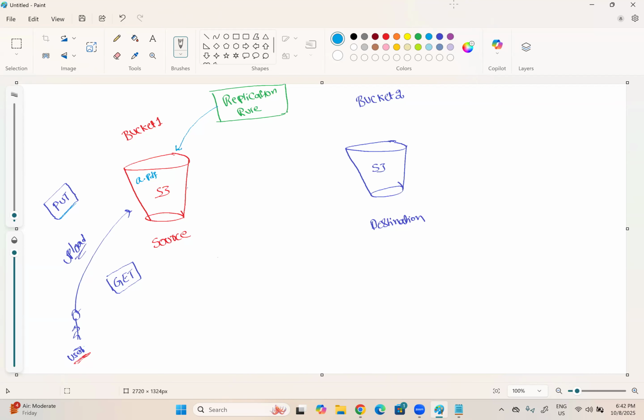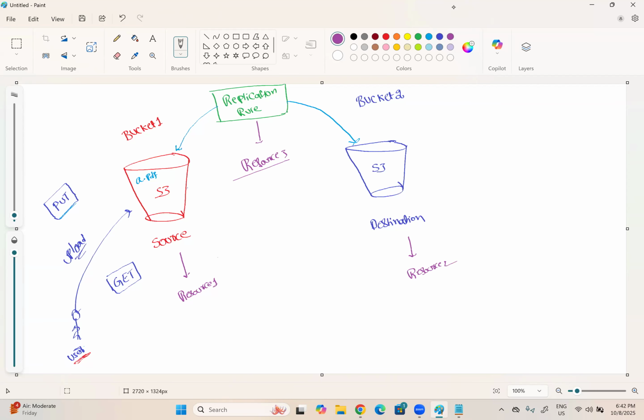That object will be read by the replication rule, and that will be written into the S3 bucket called destination bucket. So here we need to understand something very important. I will say this is resource 1, this is resource 2, and this is resource 3.